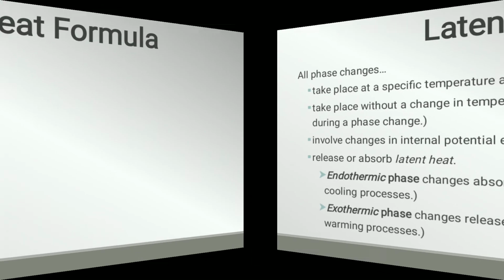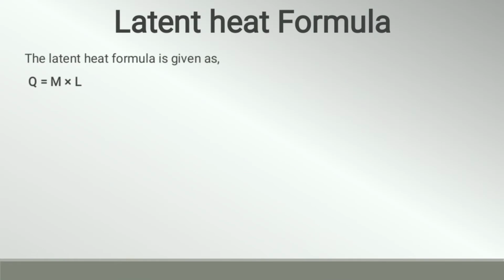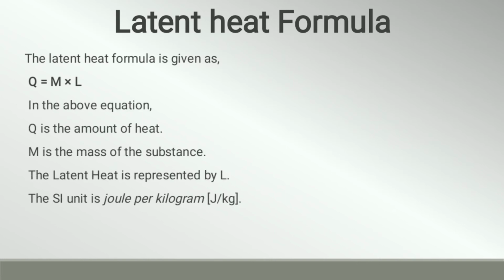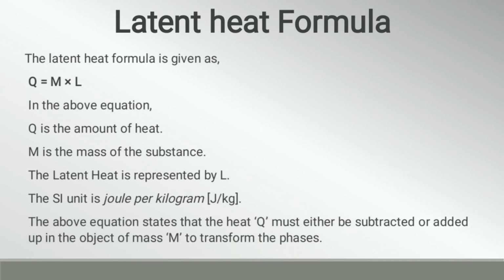Then moving further, the formula for latent heat is given by Q is equal to M into L, where in the above equation Q is the amount of heat, M is the mass of the substance, and latent heat is represented by L. The SI unit is joules per kilogram, that is J per kg, and the above equation states that heat Q must either be subtracted or added in an object of mass M to transform the phases.